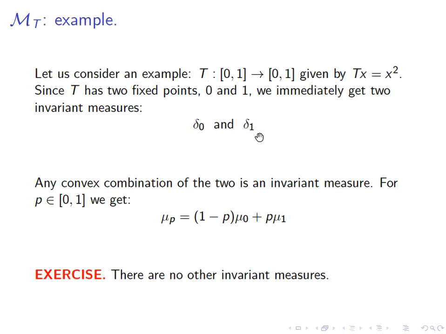There are two measures which are somehow more interesting than the rest, and all the rest are given by a linear combination of those. Note that it's natural to say that the space of invariant measures for this transformation T is itself a closed interval. That's where P lives. P lives in a closed interval, and the two measures that we singled out first, delta 0 and delta 1, were the extremal measures here.